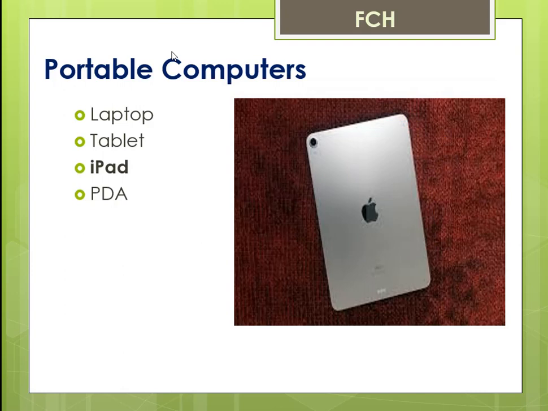Now iPad. It is a portable computer just like a tablet and it is designed, developed and marketed by Apple company. Its size and weight fall between those of contemporary smartphones and laptop computers.